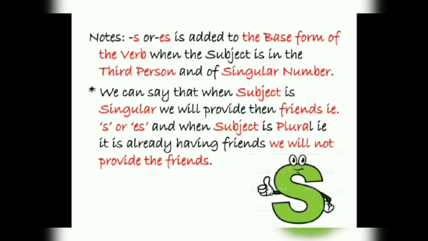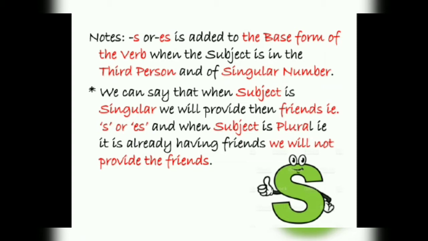Now, the main thing which should be kept in mind is that S or ES is added to the base form of the verb when the subject is in the third person and is singular in number. Okay, I have discussed first person, second person and third person earlier also.